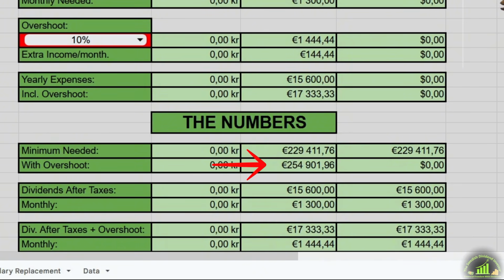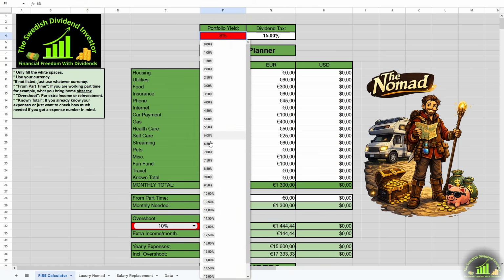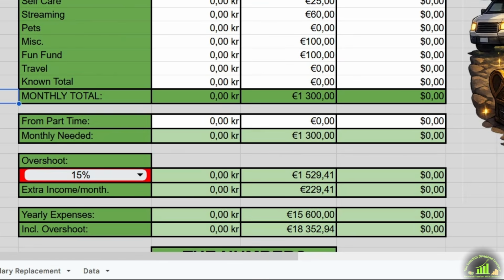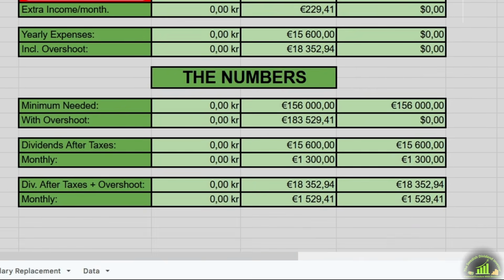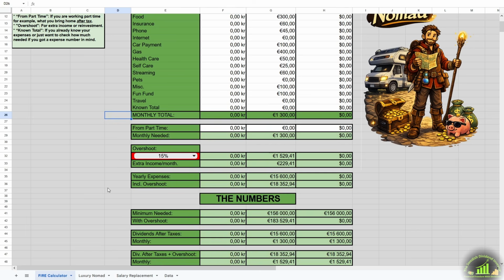254,901 euros. And let's be a Swedish investor with basically zero taxes on dividends and a really aggressive covered call portfolio yielding 10%. We will go for a 15% overshoot now, since the covered call ETFs vary in payments month to month. So we get an additional 229 euros per month to use or reinvest, and the needed amount is now 183,529 euros. I hope you get the idea with this.